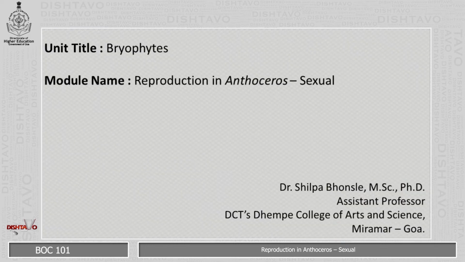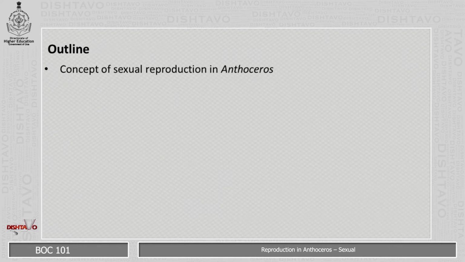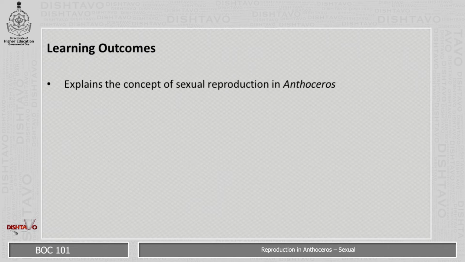Unit title is Bryophytes. Module name, Reproduction in Anthoceros, Sexual. The outline of the module is the concept of sexual reproduction in Anthoceros. Learning outcomes. The students will be able to explain the concept of sexual reproduction in Anthoceros.